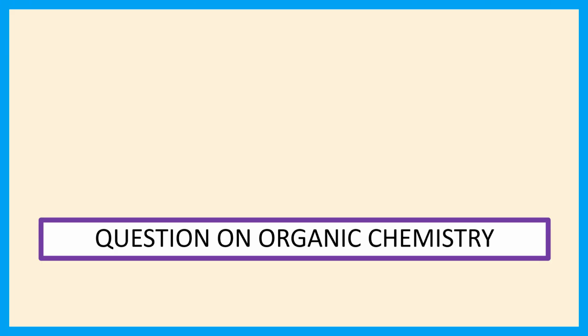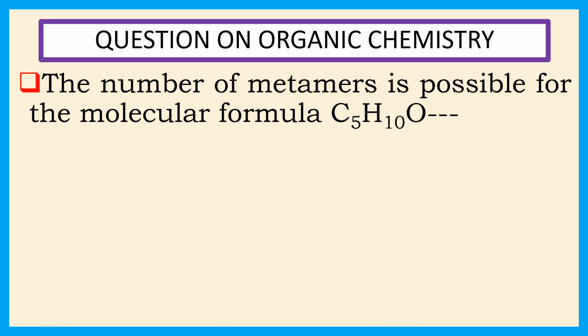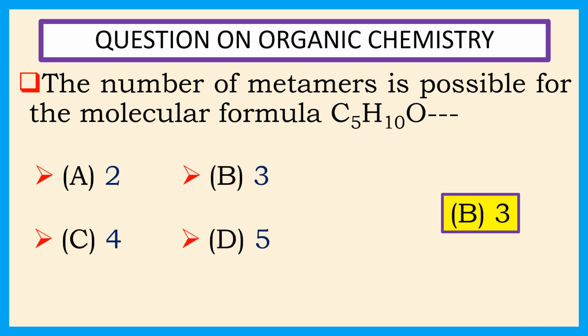Welcome everyone. Question on organic chemistry. The number of metamers possible for the molecular formula C5H10O. Choices are A 2, B 3, C 4, D 5. Answer is B 3. Explanation we will see in the next slide.